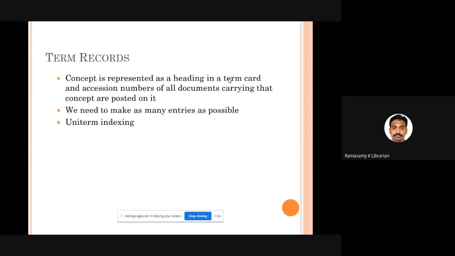For example, you take a card called library. Whatever books you have on library, all those accession numbers will be written in that particular card. So that card will show all the accession numbers of all the books you have in your library on library. Fine. That kind of method is called term records. The best example is unit term indexing.